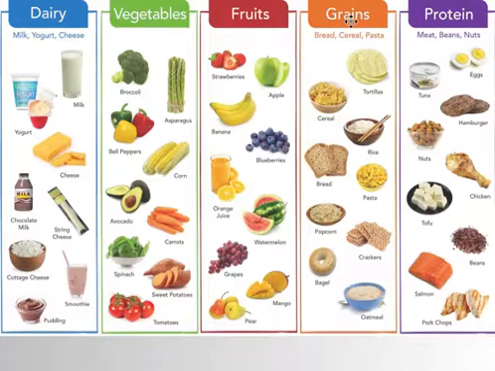The grains are something that you need a bunch of things to put together and mix. Think of your breads and your cereals and rice, any kind of pasta that you eat, or bagel or oatmeal or crackers. These are all grains. Tortilla is an example. And then we have protein. This is any kind of meat product. So your hamburgers and hot dogs and chicken, your beef and any fish, and beans is an example of protein, as well as nuts. But think of all your meats as protein.